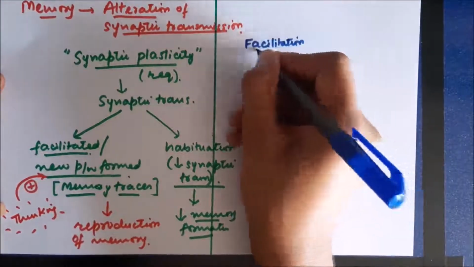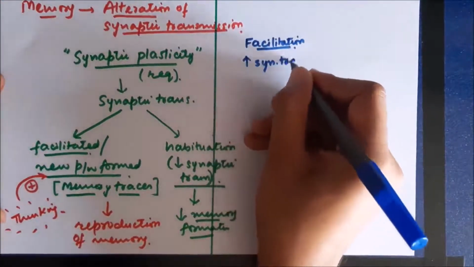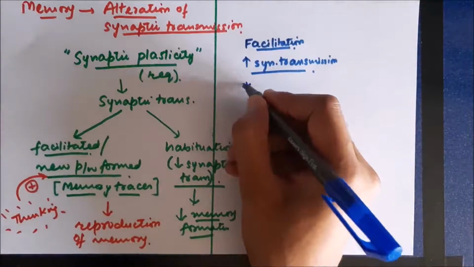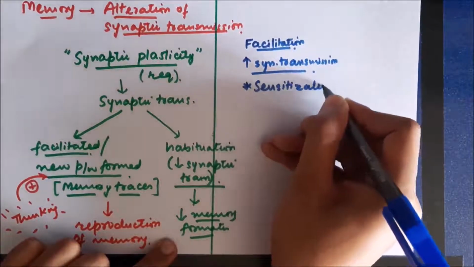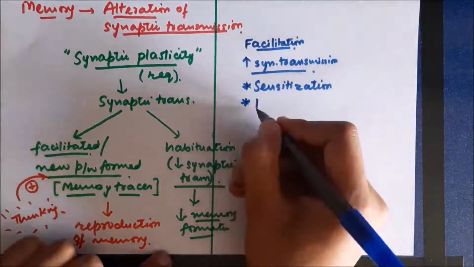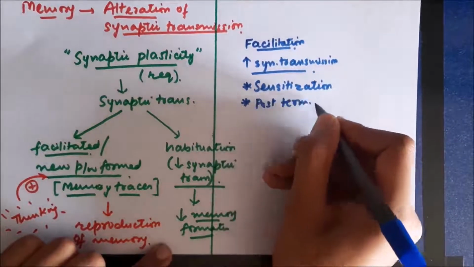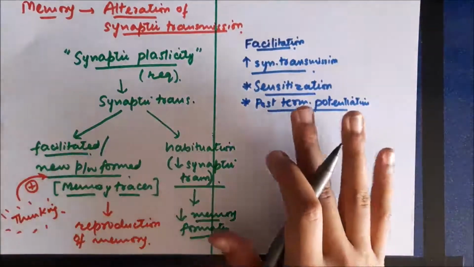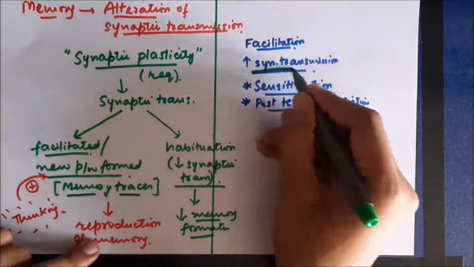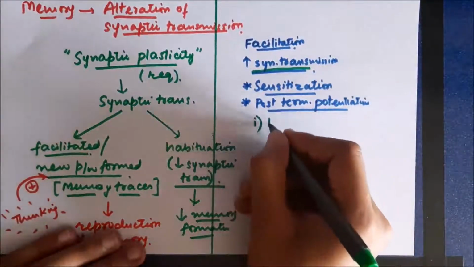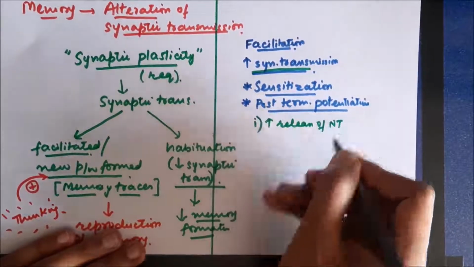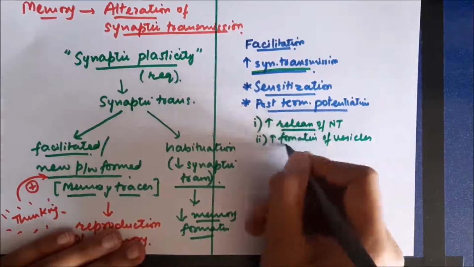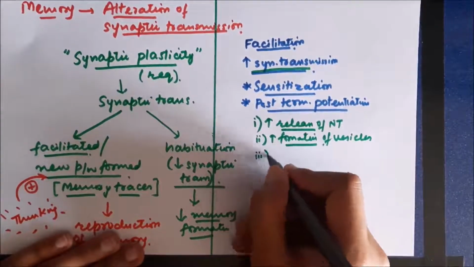Now as I already told you, facilitation is a process by which the synaptic transmission increases. There are various methods by which we can increase synaptic transmission. Facilitation is also called sensitization, or post-tetanic potentiation. These are all other names of facilitation. Now how does facilitation exactly take place? Synaptic transmission can be increased by increasing the release of neurotransmitter, so there will be more synaptic transmission. Or by increasing the formation of vesicles which contain neurotransmitters, so again more neurotransmitter will be released.